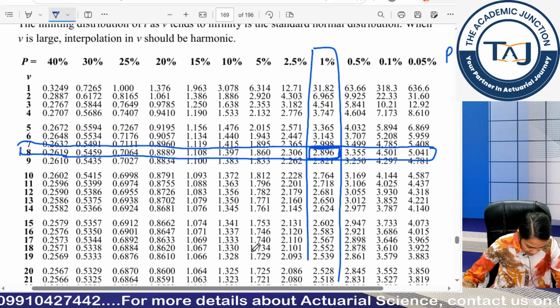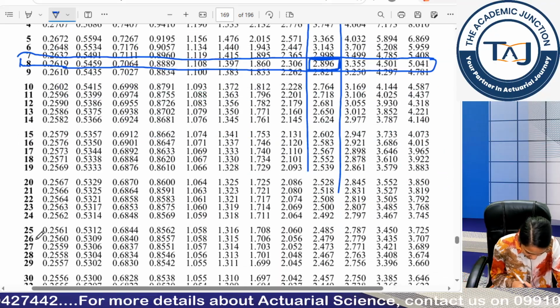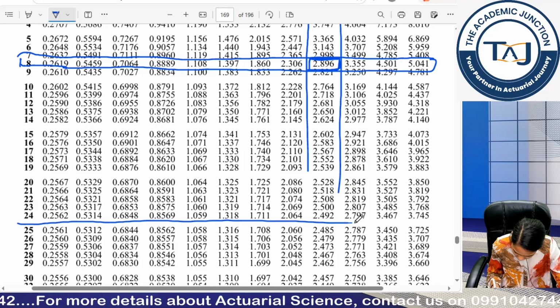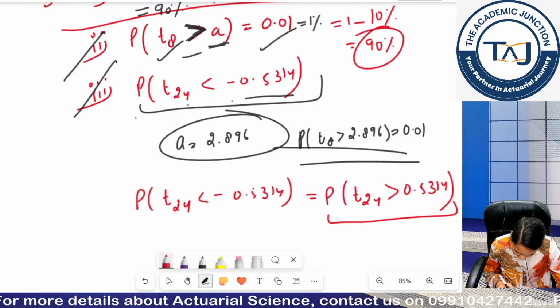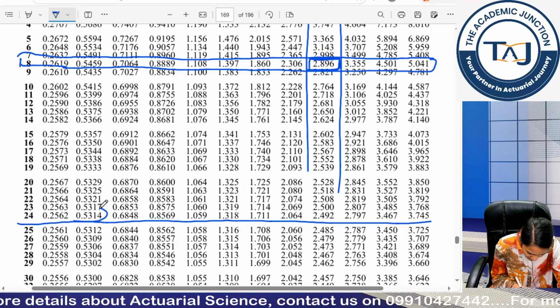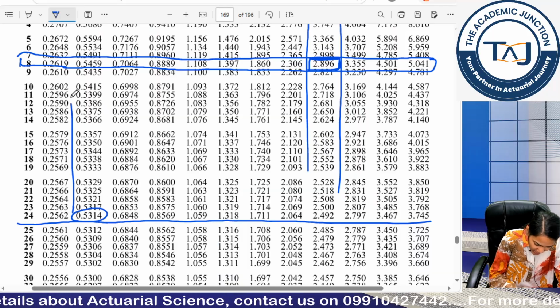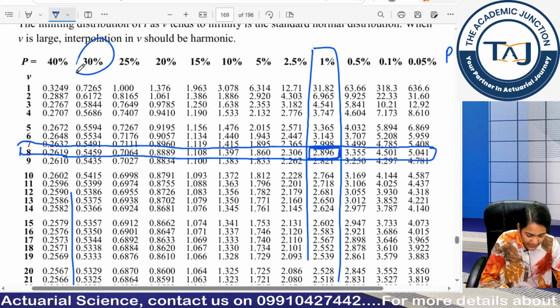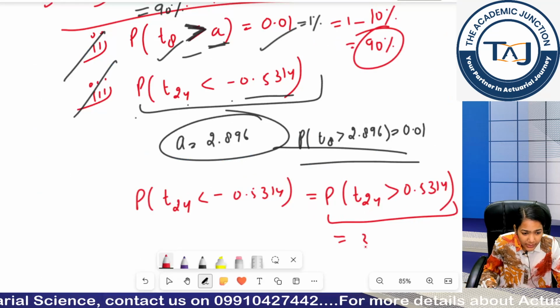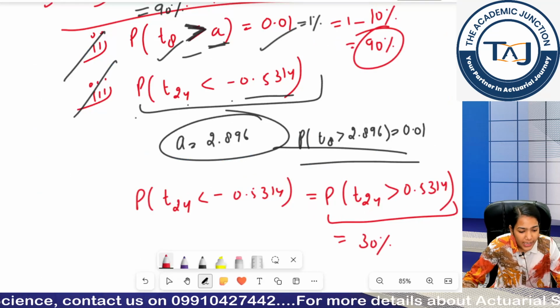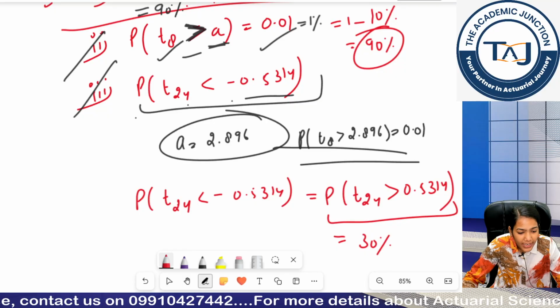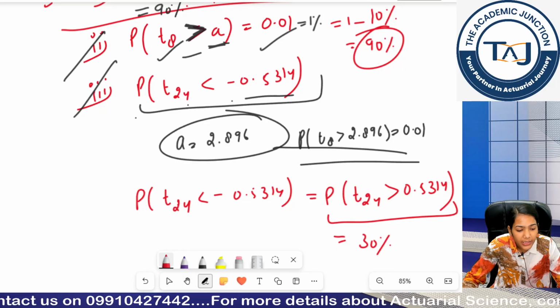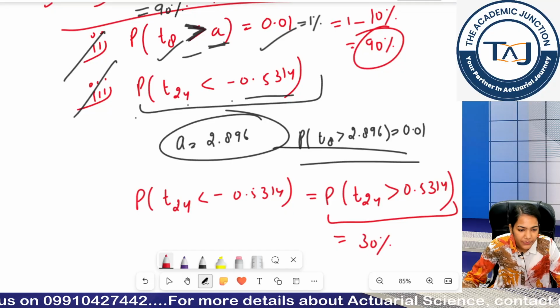So, at T24 I need to calculate. So, let us check it to T24. I want 5314. So, I have 5314 here. So, I need to check this second column. What is the percentage point in second column? It is 30%. So, my answer is 30%. Here I do not need to subtract from 1 because already I need to calculate the greater than percentage point.